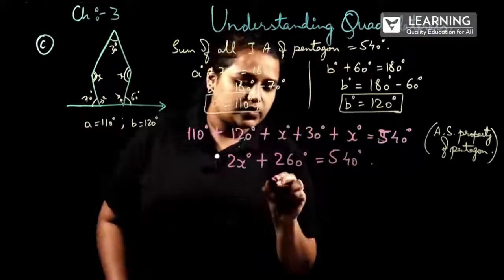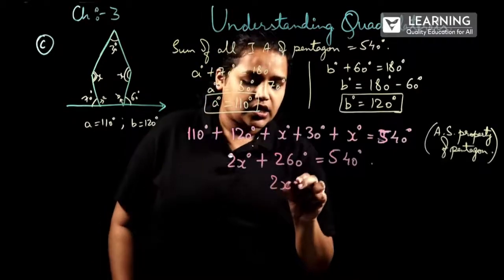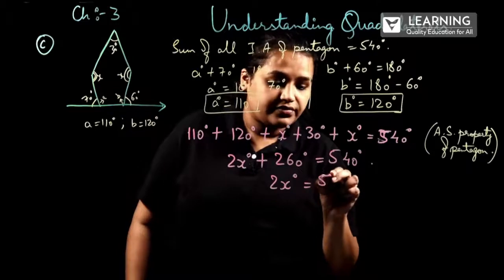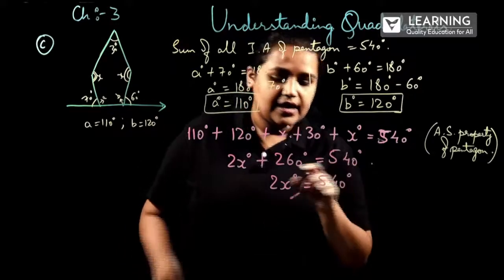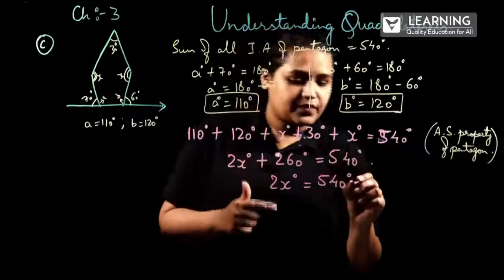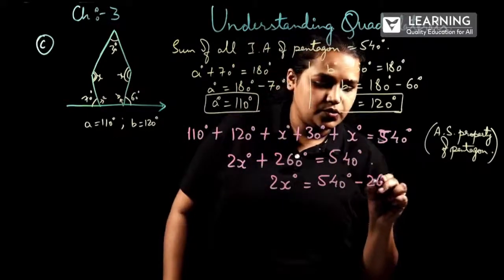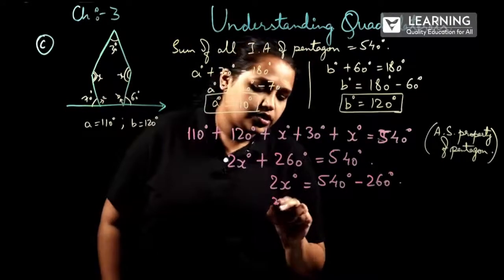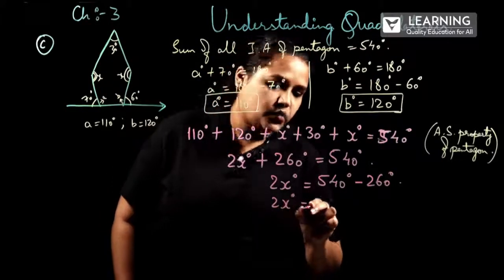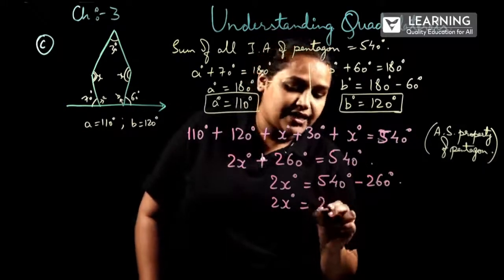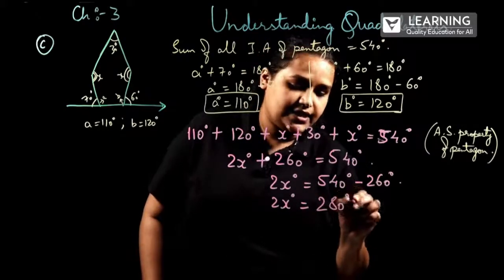So, now 2x degree will be equal to 540 degree plus 260. When we are shifting to the other side, it will become minus 260 degree. Correct? So, now 2x degree will be equal to 540 degree minus 260 degree. We will be getting the answer as 280 degree.